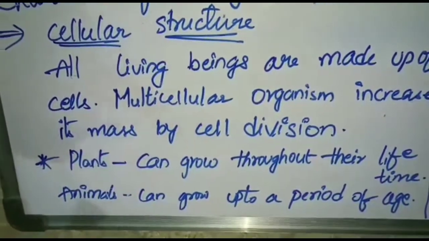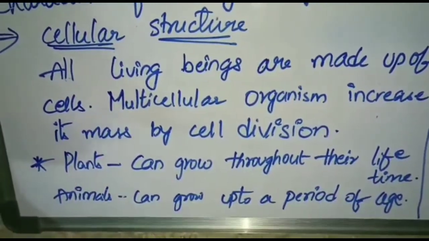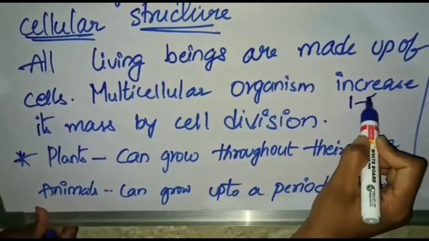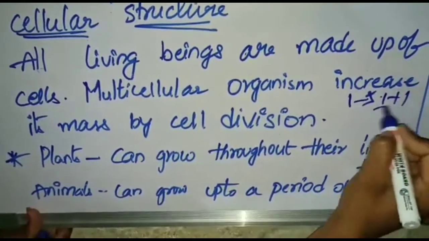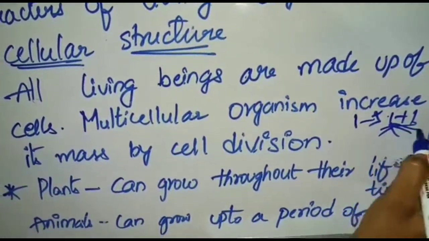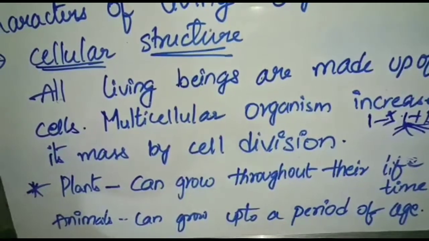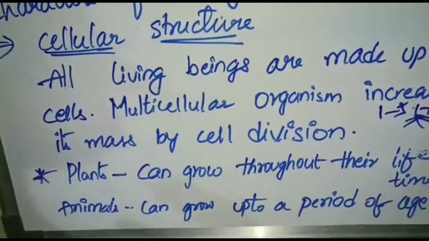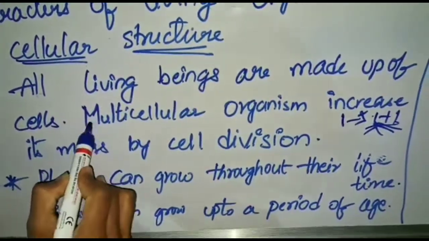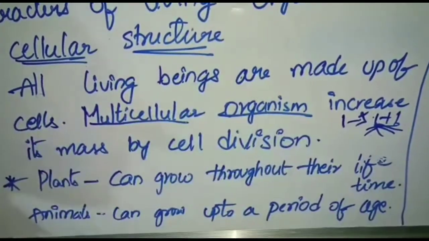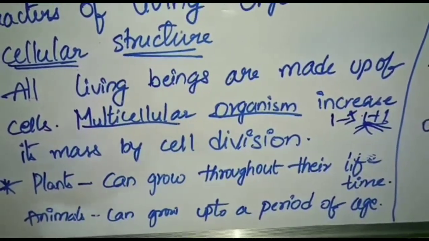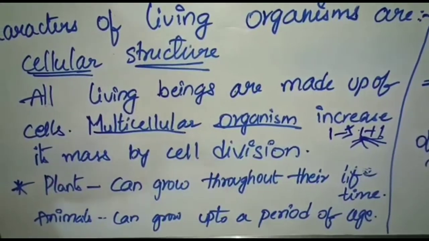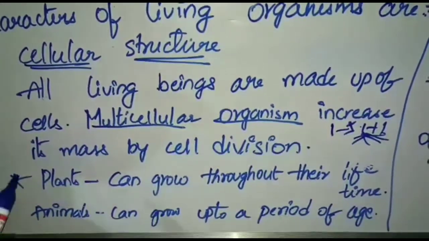When cells come together by cell division, from one cell it will replicate into two, and again these will replicate into four. Cell division is a continuous process, and this complete cell division leads to the formation of a multicellular organism. With this multicellular organism only, any development in a plant or animal takes place.